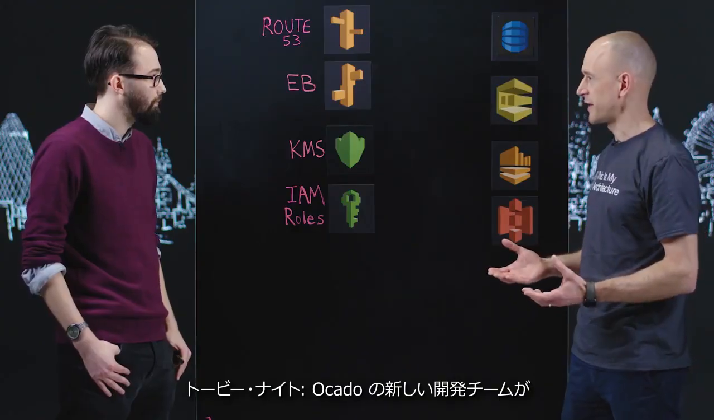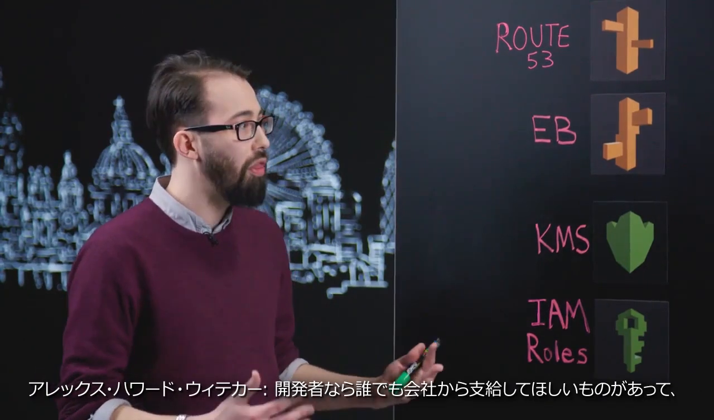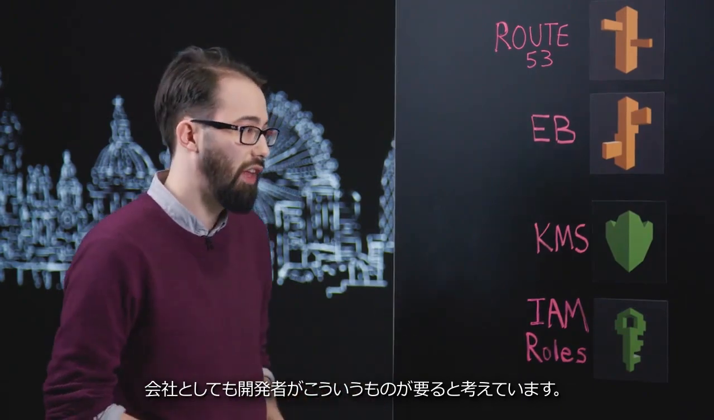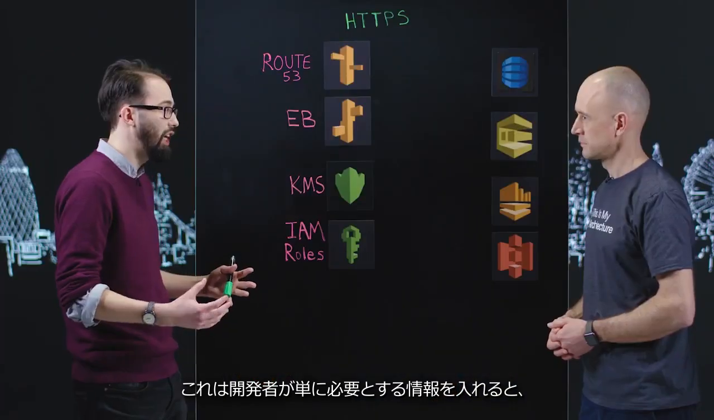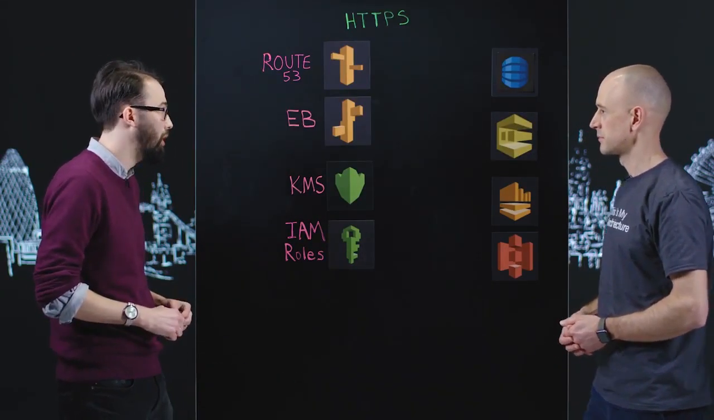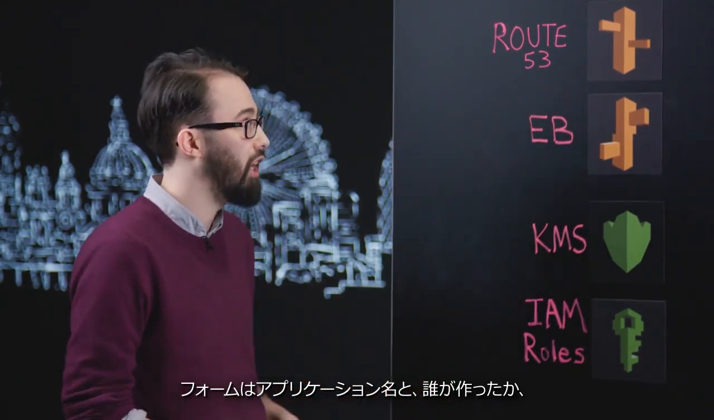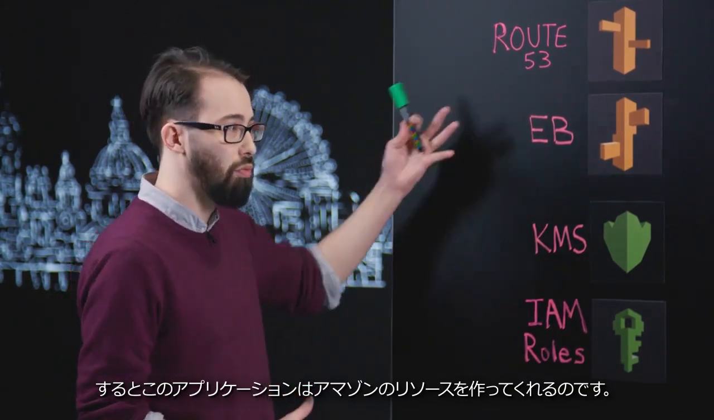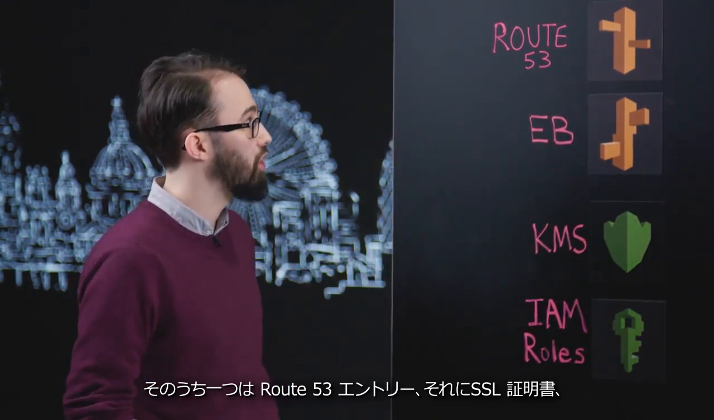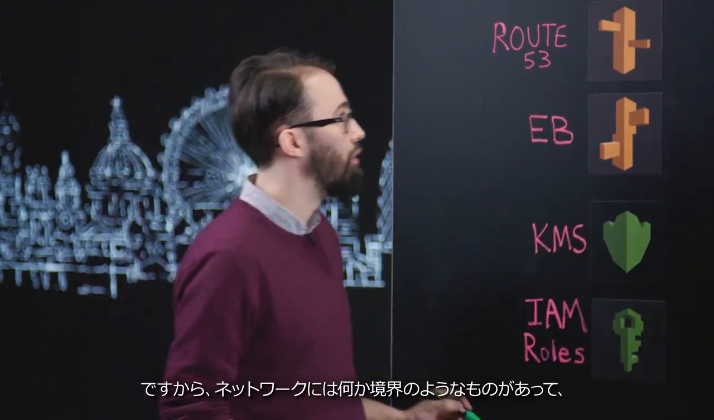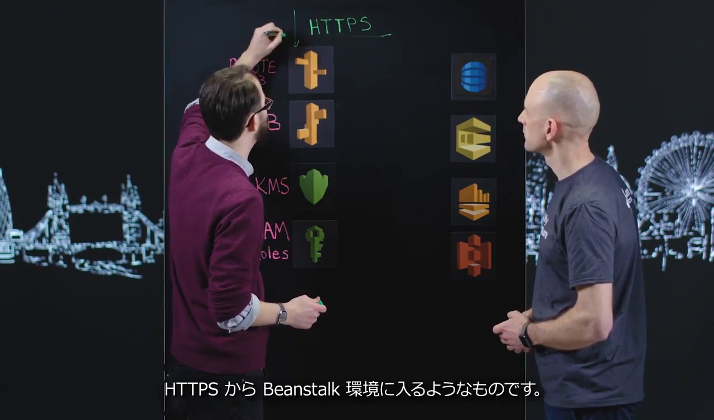So let's say a new development team within Ocado wants to create a new application or a new microservice. How do they go about that? Yeah, so we found there were a set of common things that developers wanted from us, but also that we decided they'd need. So we started by creating a self-service application, where developers can simply enter the information they need, and basic resources will be created for them. They fill in a form which says the name of their application and who's created it, and we create some Amazon resources for them. One of those is a Route 53 entry, as well as an SSL certificate and a Beanstalk environment. So we ensure that there's a boundary to the network, and that all communication is coming in via HTTPS to the Beanstalk environment.